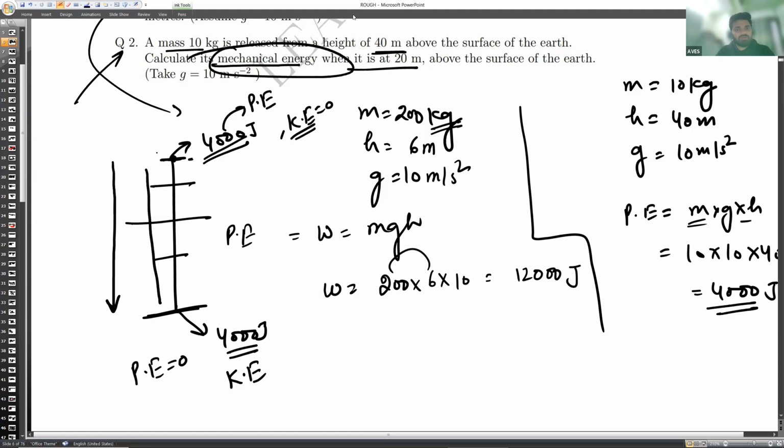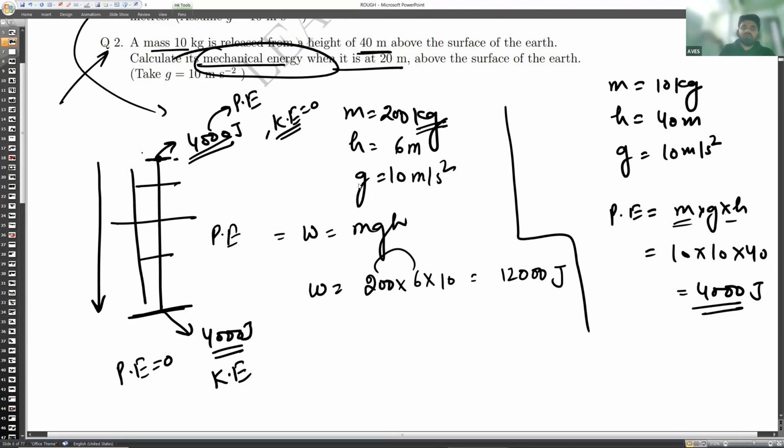Just a minute. Just copy the solution. Note it down that the mechanical energy will remain constant at every point. Mechanical energy is the sum of the kinetic and potential energy. So we can say the mechanical energy will remain conserved at every point. So the mechanical energy at the top will be equal to the mechanical energy anywhere in between. So you can calculate mechanical energy at the top, where the kinetic energy will be zero. So just calculate at the top: mechanical energy is equal to the potential energy.